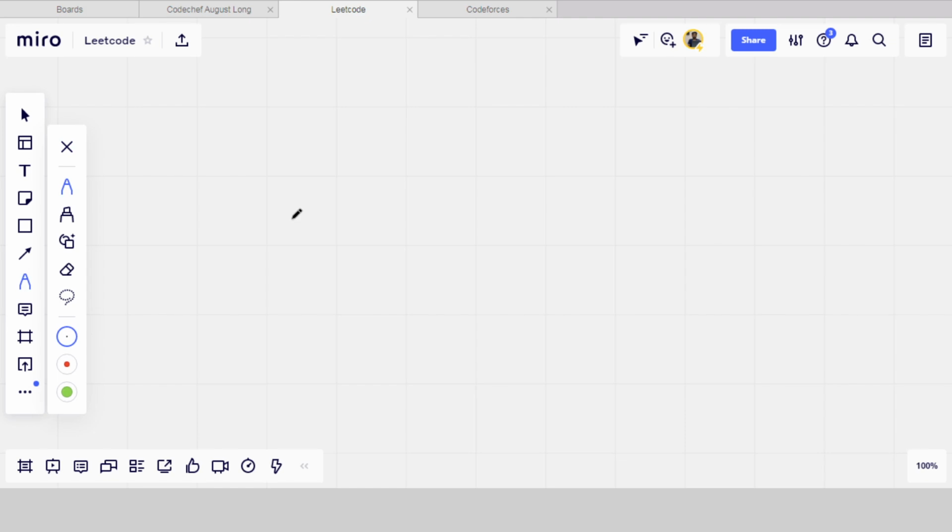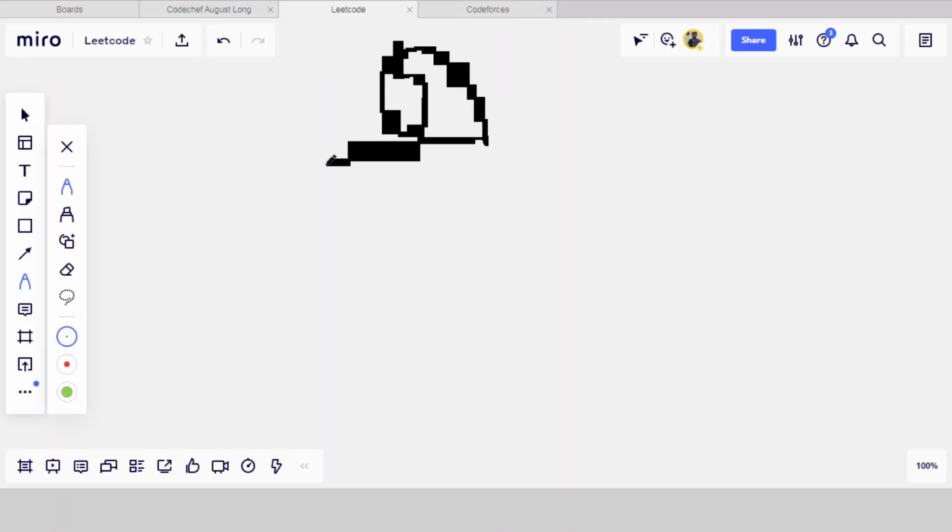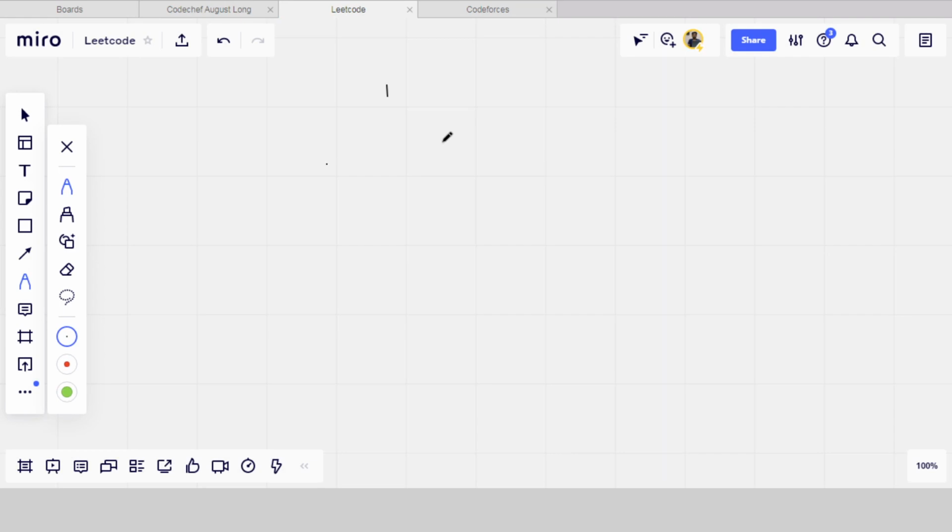Let's say there is a string of size n. There may be some identical letters also.